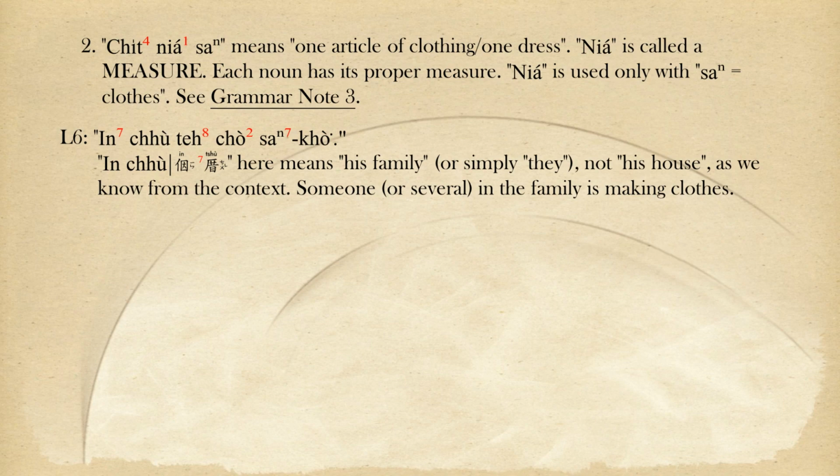因厝底做衫褲。因厝 here means his family, or simply, they. Not his house, as we know from the context. Someone or several in the family is making clothes.